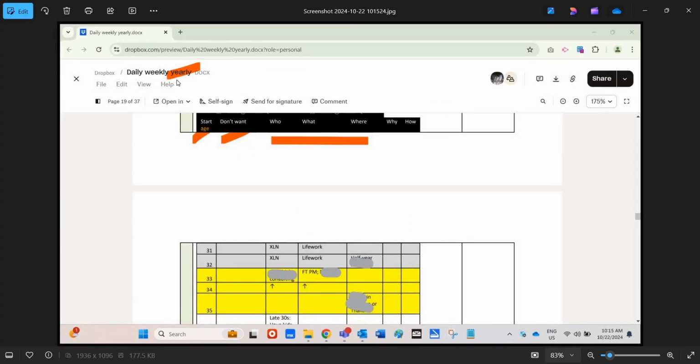Let's go to the yearly routines that I do. Okay, so one thing that's quite interesting is that every year I look at my age, right, and I ask myself, at this age, what do I not want in my life? What is the life scenario that I do not want at that age? And who, what, where, when that I want at that age. So this helps you plan your life. I think it's quite interesting.